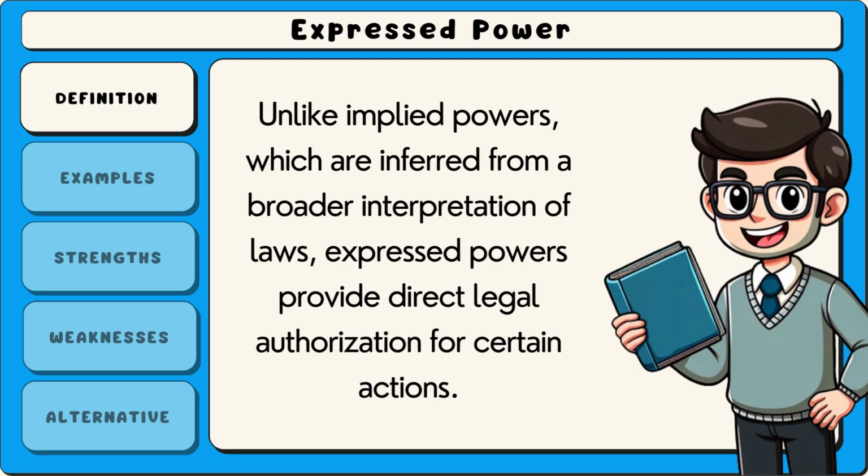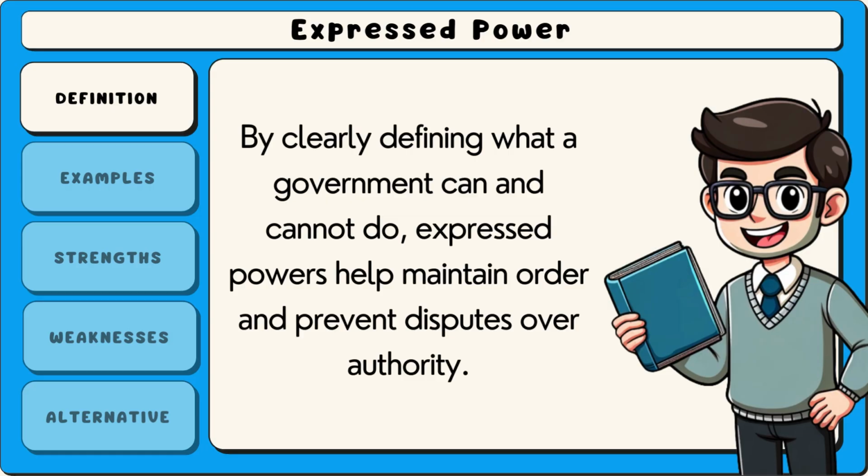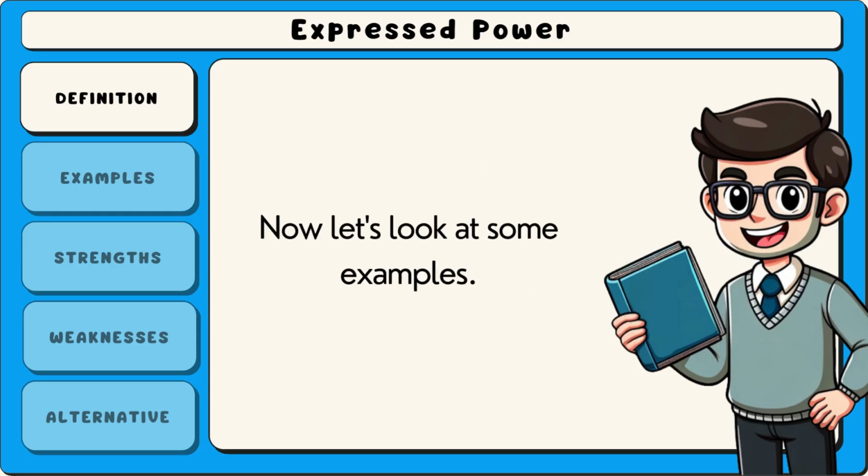Unlike implied powers, which are inferred from a broader interpretation of laws, expressed powers provide direct legal authorization for certain actions. By clearly defining what a government can and cannot do, expressed powers help maintain order and prevent disputes over authority. Now let's look at some examples.